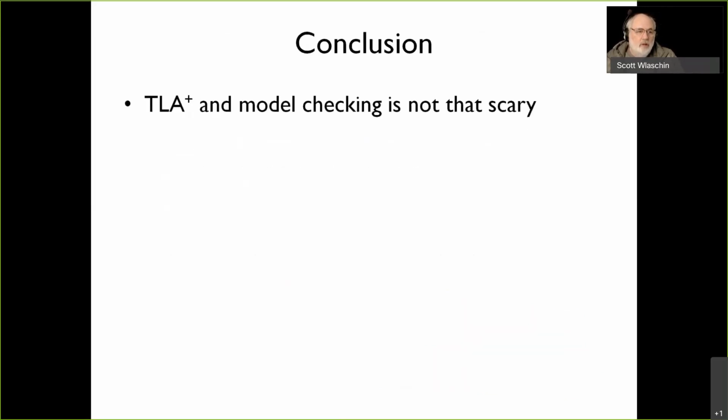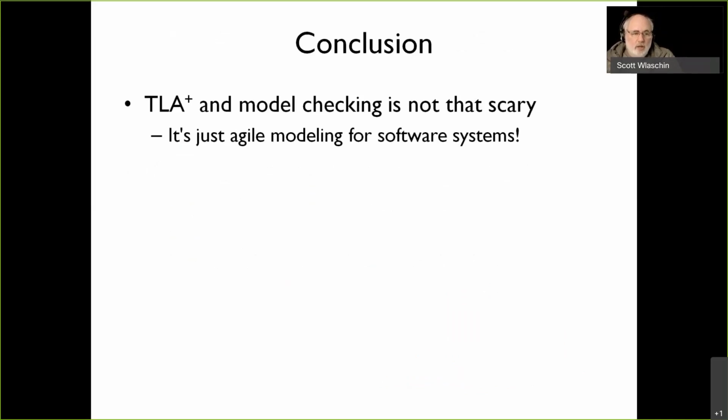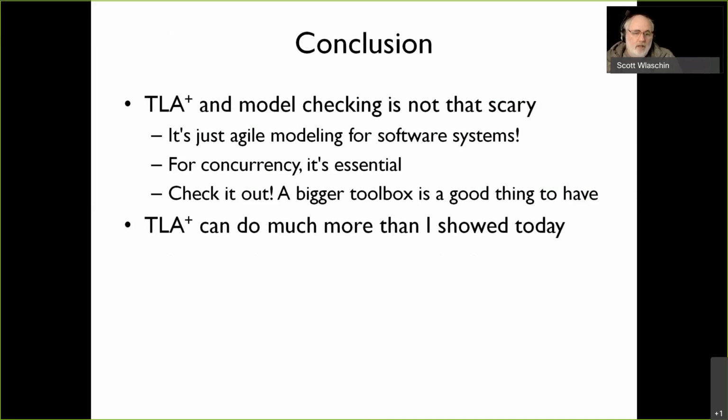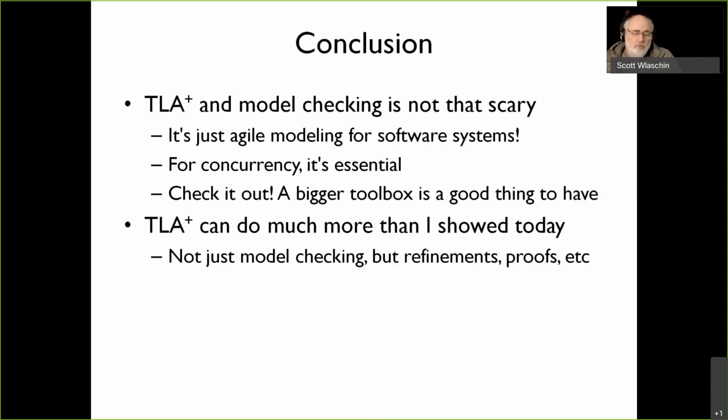So to finish up, TLA and model checking is not that scary. It looks a bit scary when you look at the code, but the concept's actually pretty straightforward. Think of it as agile modeling and you'll be doing really well. And I think if you're doing any kind of concurrency systems, it's really important to use it. Check it out. Having a good toolbox in your development arsenal is a good thing to have. TLA Plus can do a lot more than I showed today. It can do model checking, but it can also do refinements. It can do proofs. It can do a lot of stuff. I just scraped the surface today.